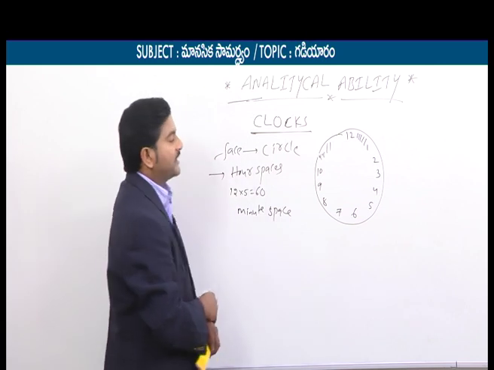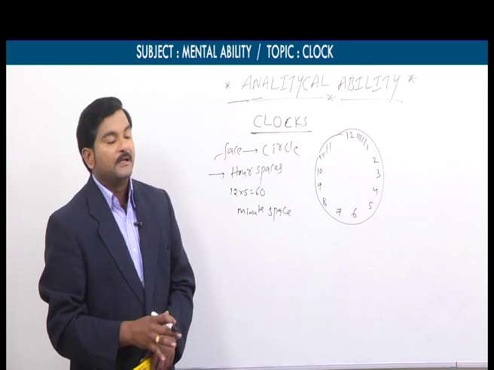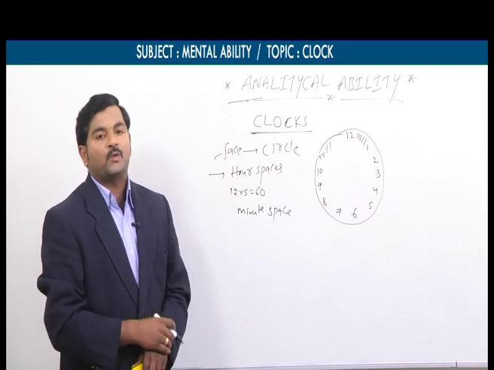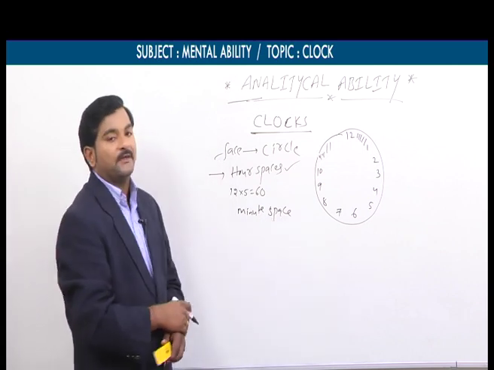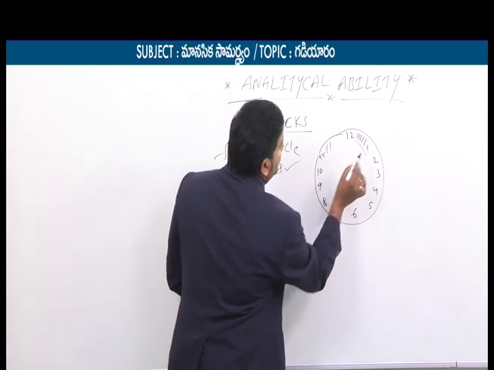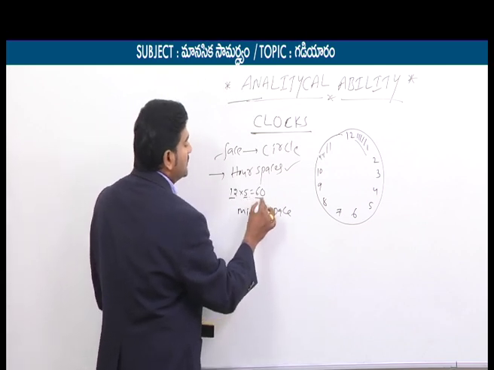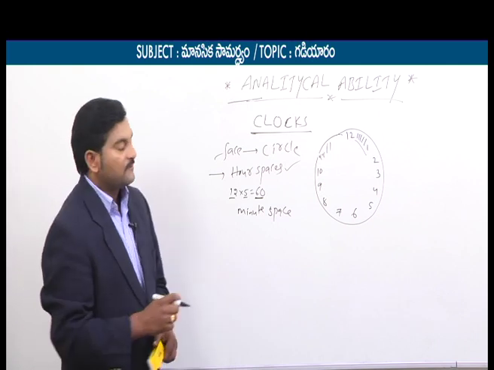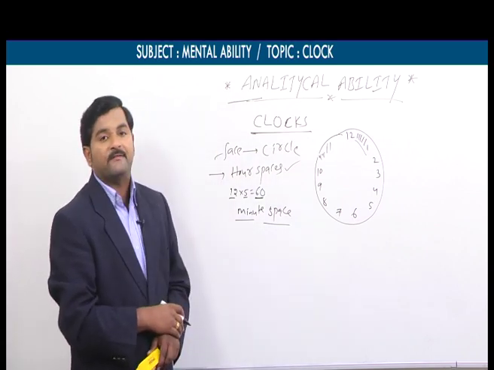I need to stress these points again. The dial or the face of the clock is in the shape of the circle. Circle in the sense we are having 360 degrees. This circle is divided into 12 big equal parts. Each part is called hour space. Like in the clock we are having 12 hour spaces. Similarly, each hour space is divided into 5 small equal parts, which in the sense 12 into 5 is equals to 60 small equal parts. Each part is called a minute space. What does it mean? A clock is having 60 minute spaces.